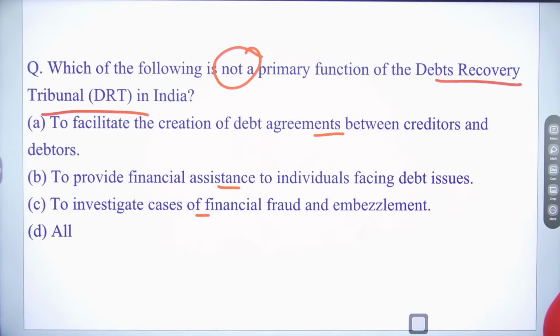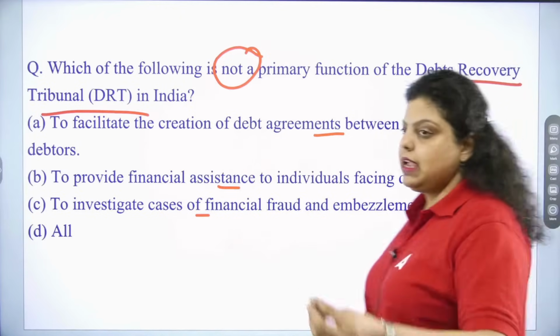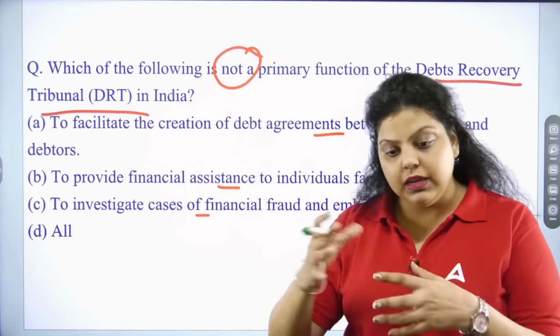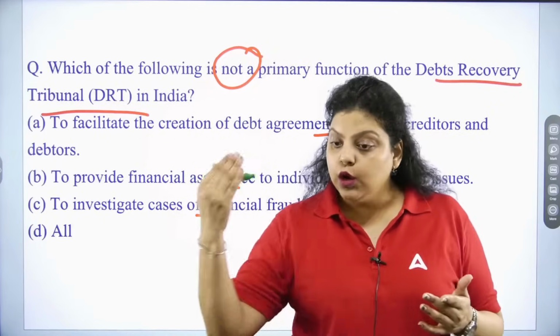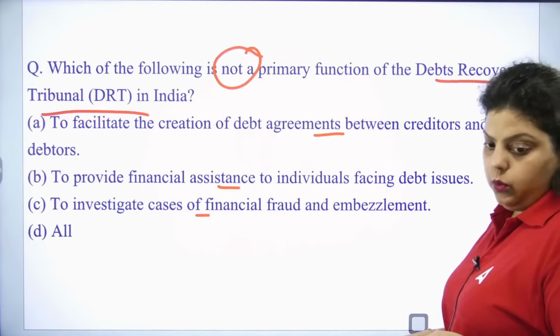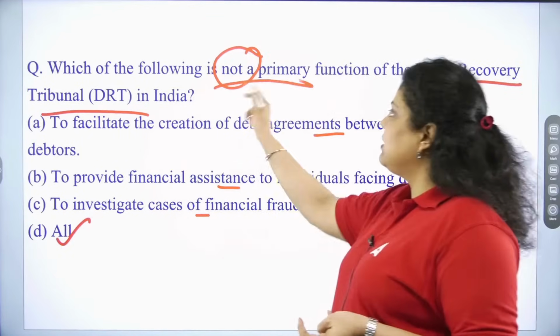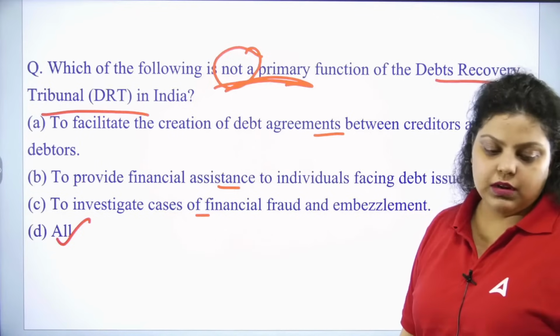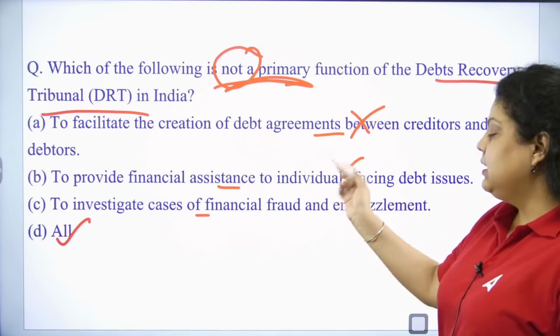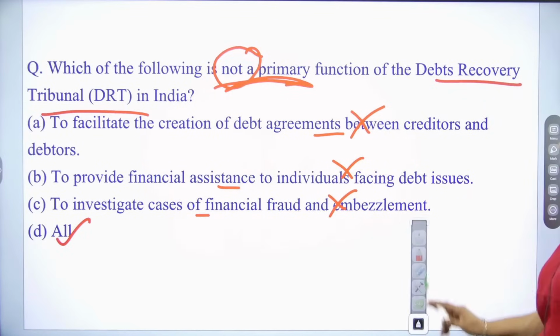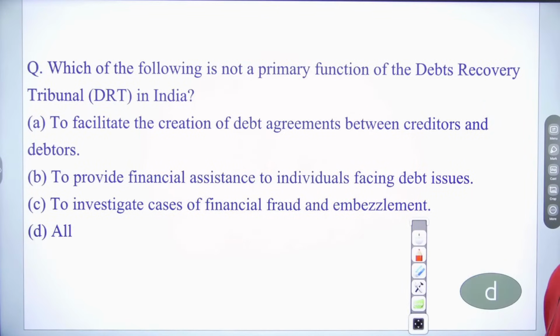Okay, so DRT is a debt recovery tribunal by which you can recover your money from the customer. Like in case of individual customer, the NPA will be recovered. So DRT is a special type of court introduced by the central government for the recovery of the NPA. Okay, and the right answer is all. None of them is a primary function. It does not provide the debt agreement, it does not provide financial assistance, it does not investigate the financial fraud and embezzlement. So right answer is D. None of them is a primary function. Okay, right answer is D.